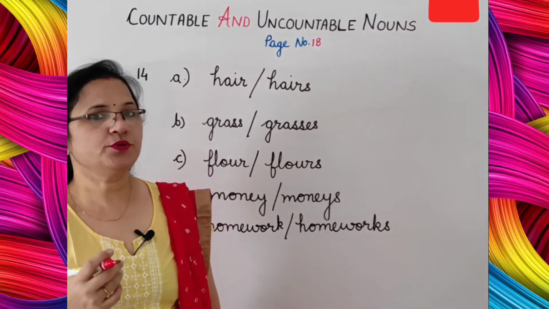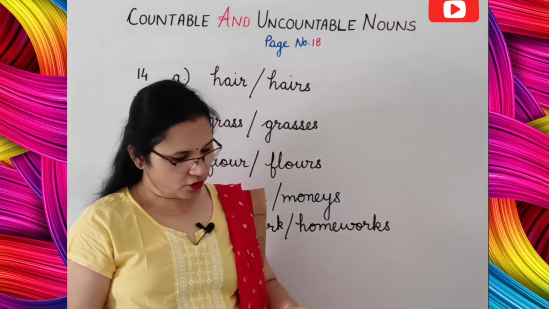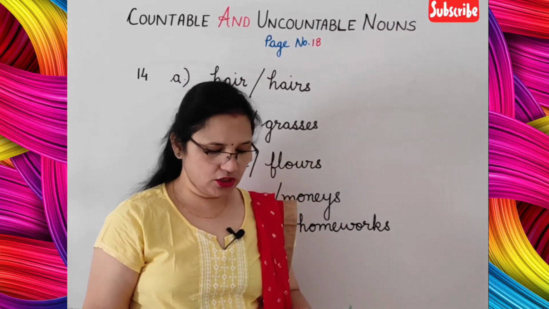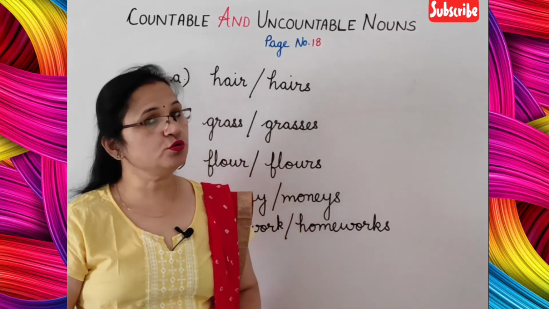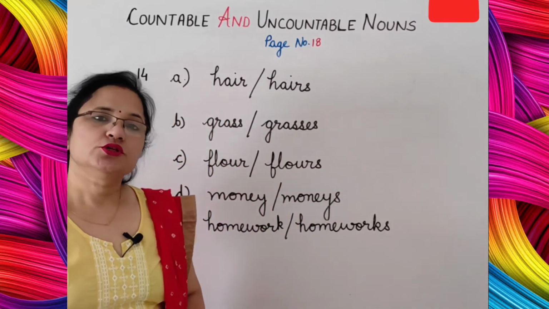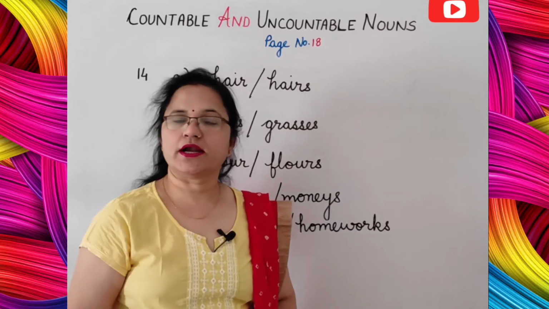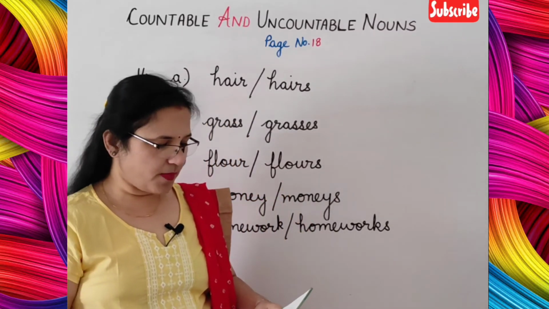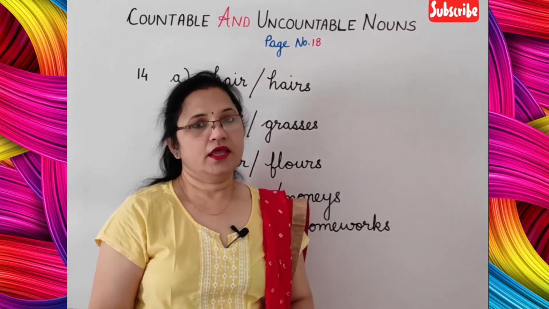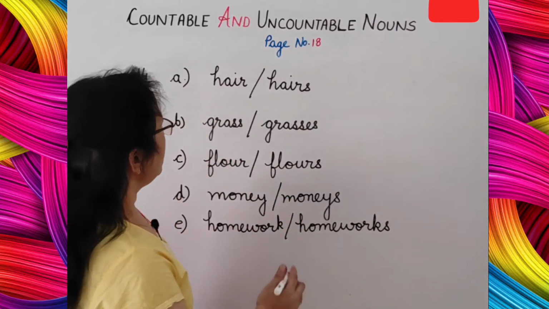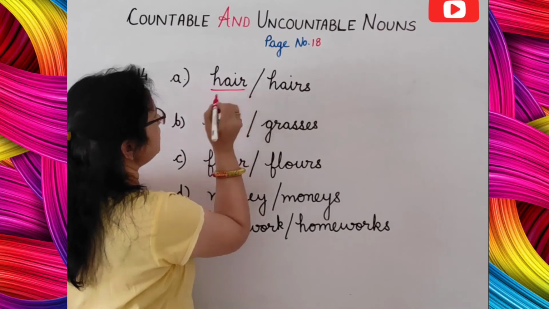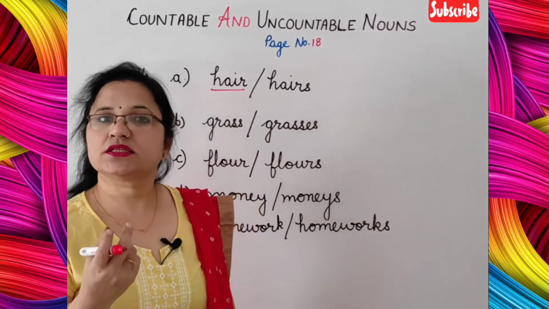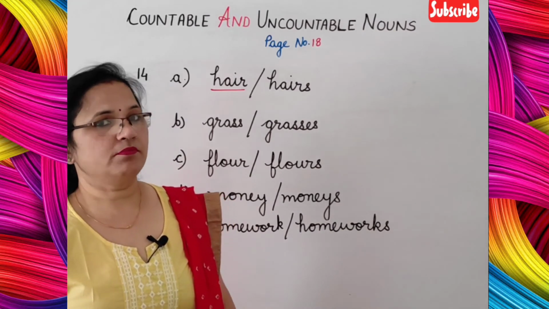Now students, let's do the last exercise given on page number 18. Underline the correct noun in each of the following sentences. Two uncountable nouns are there. You have to tick or underline the correct uncountable noun. So first is: my mother has long hair or hairs. Hair. Students, this is correct. Now uncountable nouns are always counted as singular. So always remember this point.